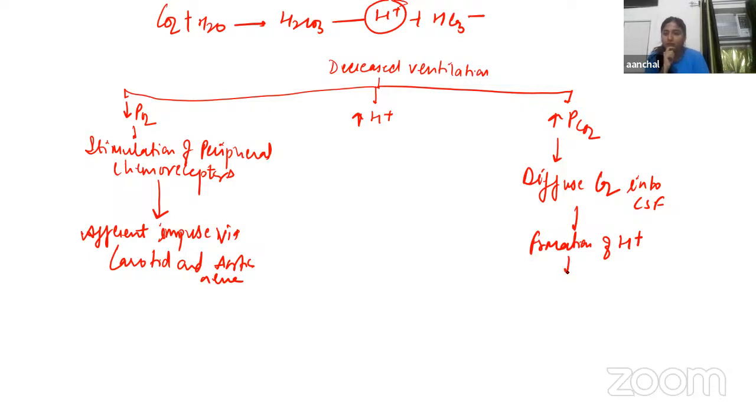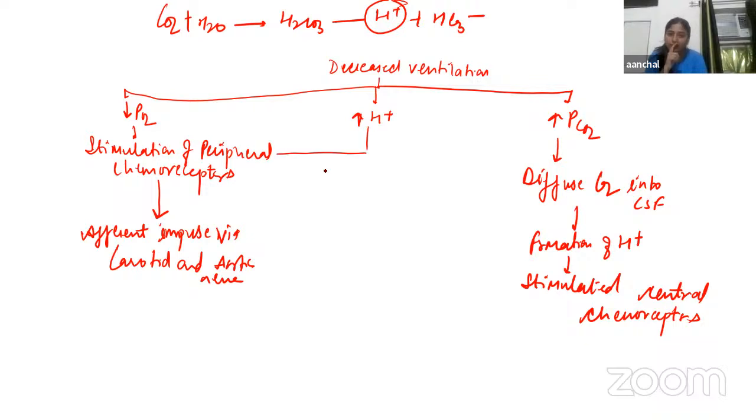So this will stimulate central chemoreceptors, which are present in the brain. Then this hydrogen ion in the blood cannot cross the blood-brain barrier into CSF, so it will give only a mild effect here. So it will again stimulate the peripheral chemoreceptors.